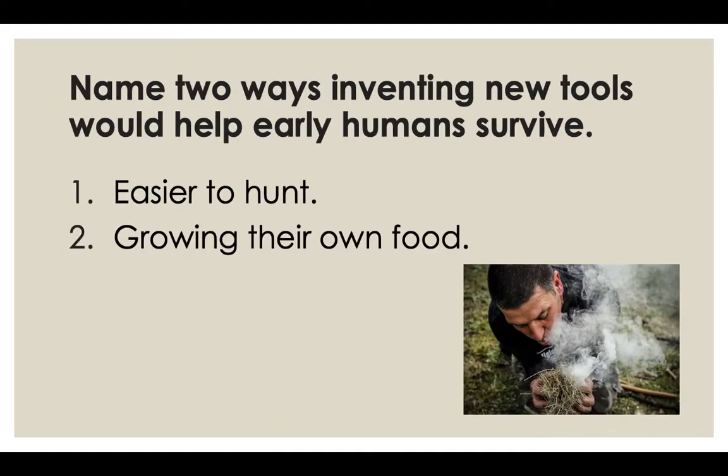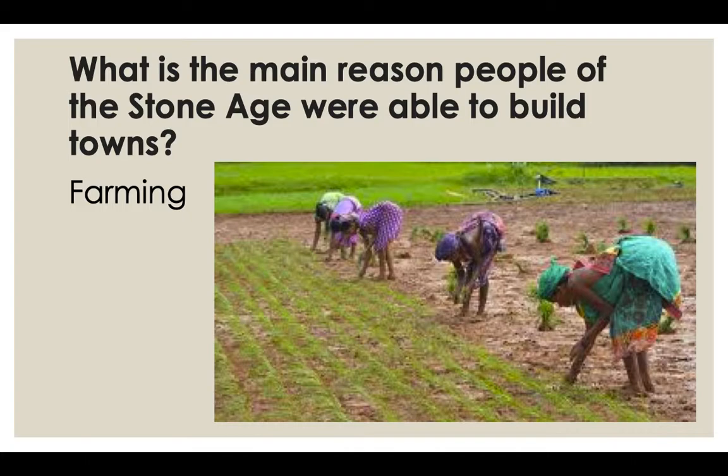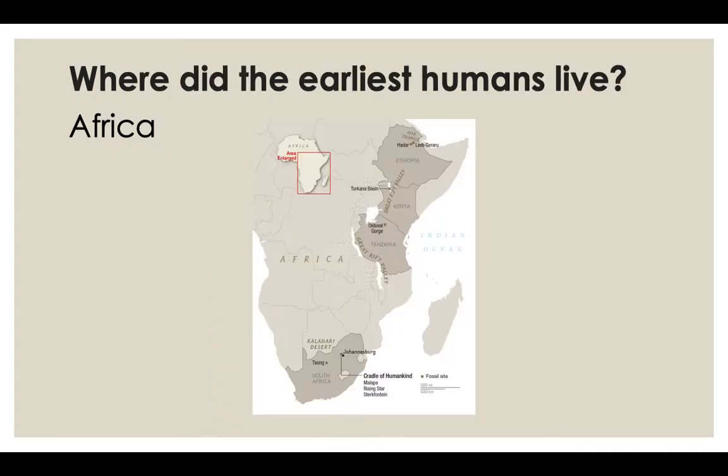Name 2 ways inventing new tools would help early humans survive. So inventing new tools would make it easier to hunt, and would also help them in growing their own food. So I need you to remember that the invention of new tools helped early humans survive. What is the main reason people of the Stone Age were able to build towns? The answer is farming. Farming allowed them to do that. Permanent settlements, permanent towns.